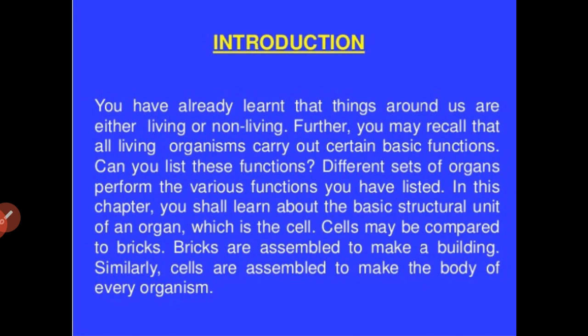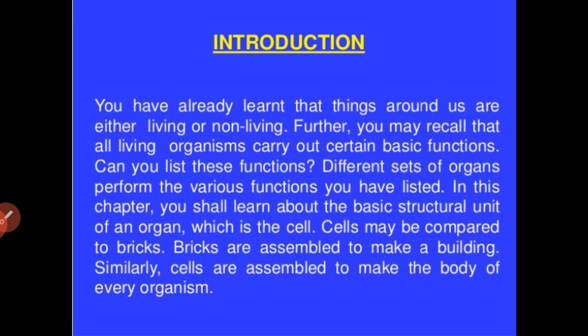In this chapter, you shall learn about the basic structural unit of an organ. Every organ has a basic unit. That unit is called a cell. The unit part of our body is a cell.